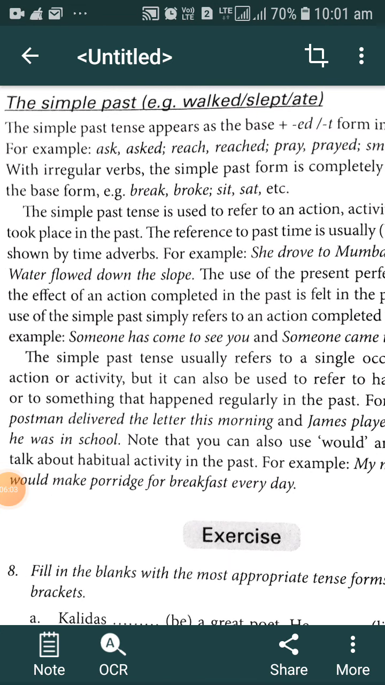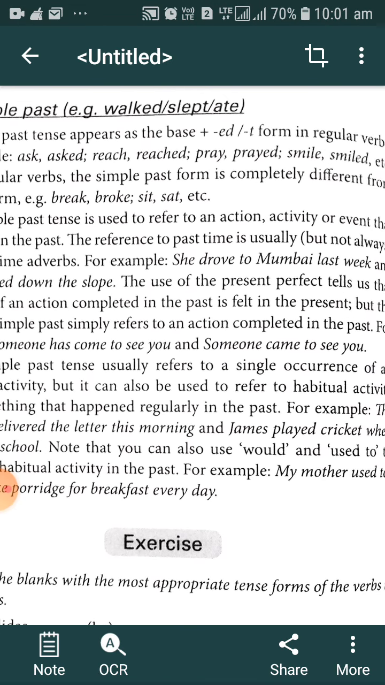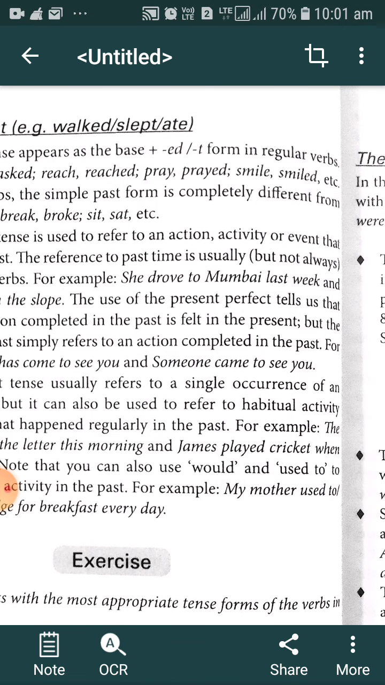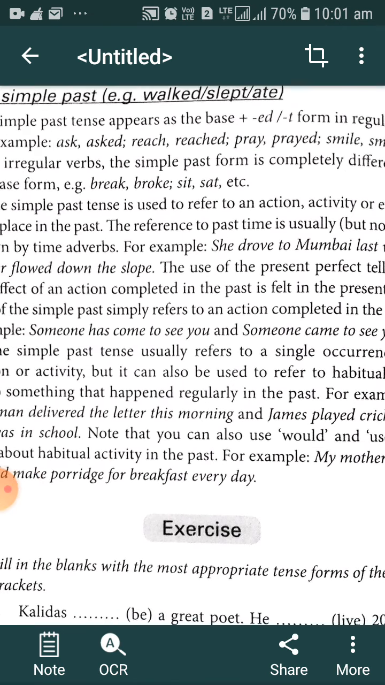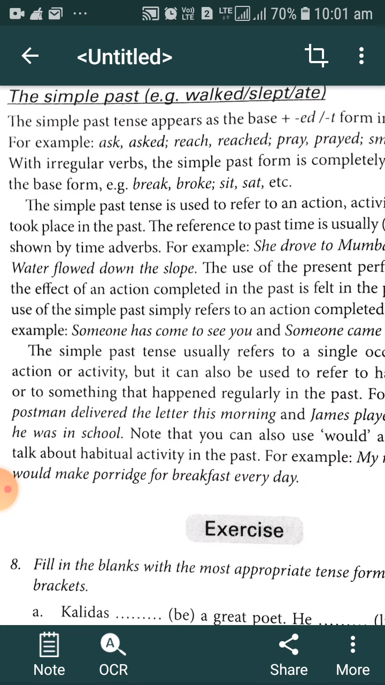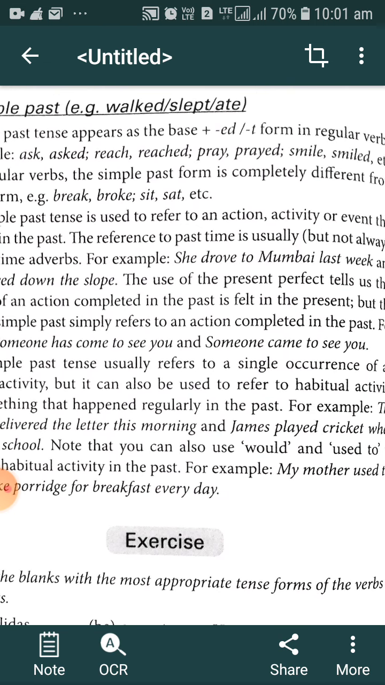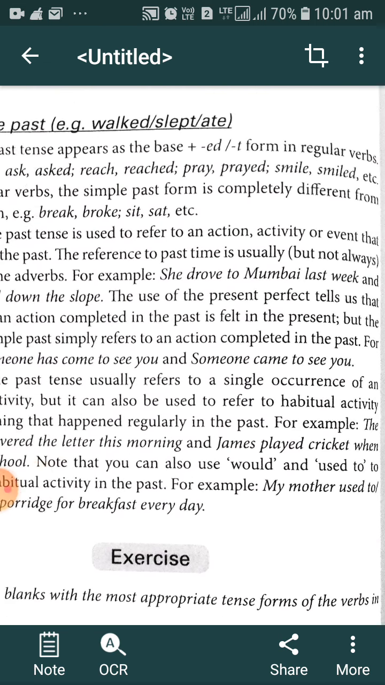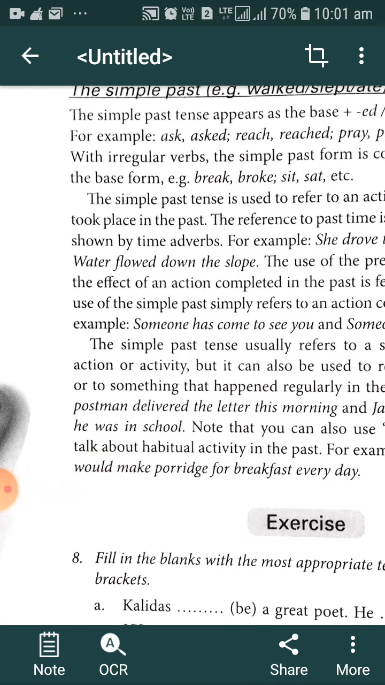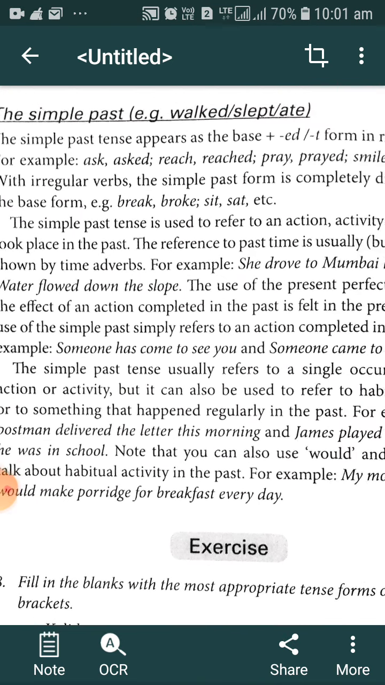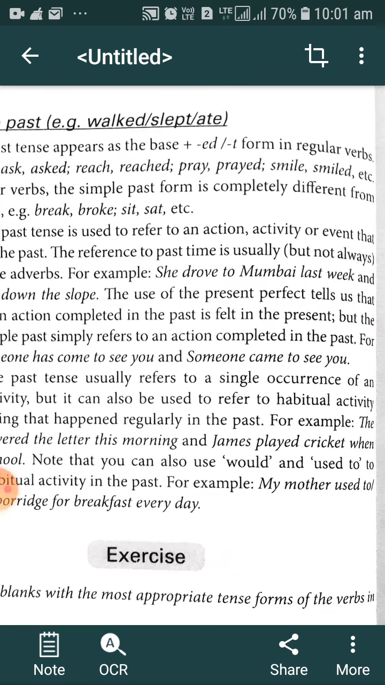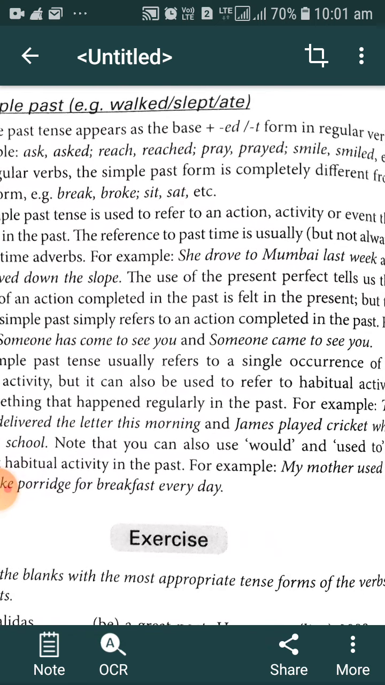The simple past tense is used to refer to an action, an activity, or an event that took place in the past. The reference to past time is usually, not always, shown by time adverbs. For example, she drove to Mumbai last week. Last week is a time adverbial that denotes the particular point in time at which that action was performed.